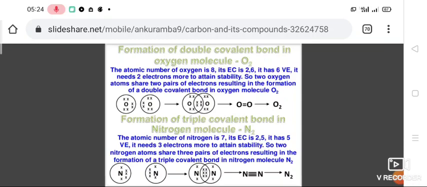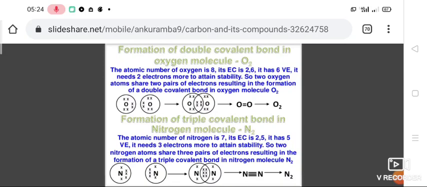When two bonded atoms share 3 electrons each, then a triple covalent bond is formed. For example, nitrogen has a triple covalent bond. The atomic number of nitrogen is 7, so the electronic configuration is 2, 5. It has 5 electrons and needs 3 electrons to attain the noble gas configuration of neon.